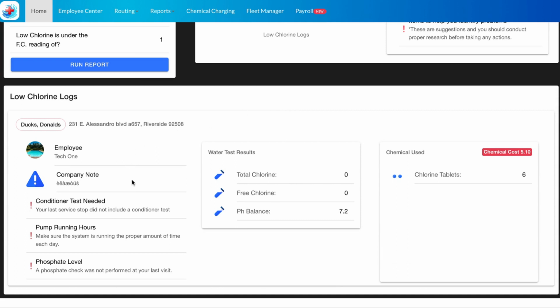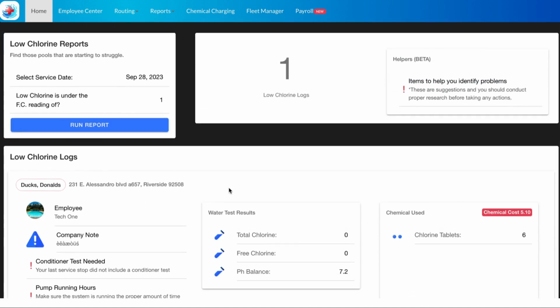And we can see a little more information about them. We can see which employee, we can see their address, we can see their name, and the information about their water test readings, their chemicals, and the test needed, pump running hours, phosphate levels here to let us know, maybe check these things out. That's what this report's going to look like.